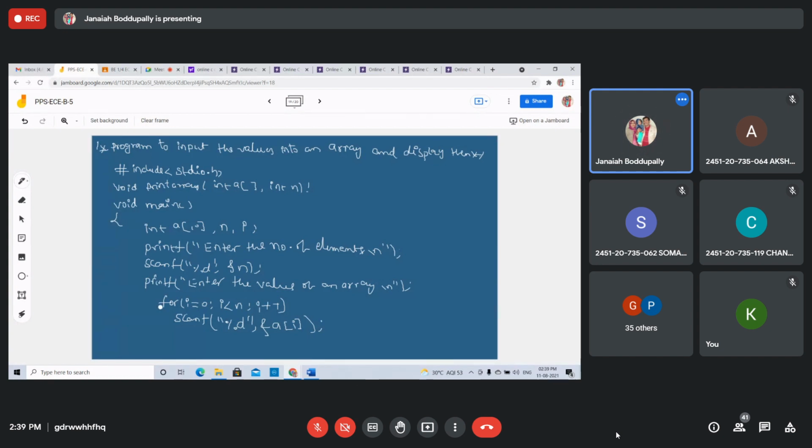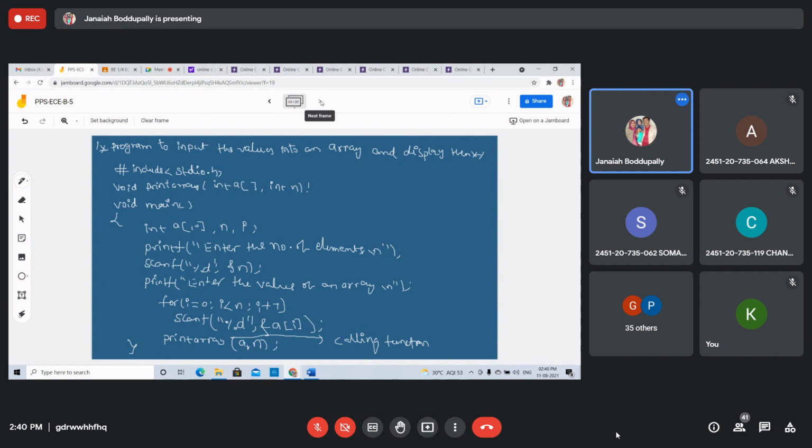Now write the function call. Print array, a comma n. Yes, this is very important. This is the calling function. The function call takes the entire array as a single actual argument. That's why we are passing a, a comma n. A is an array, but you're writing it as a single variable, an actual argument.